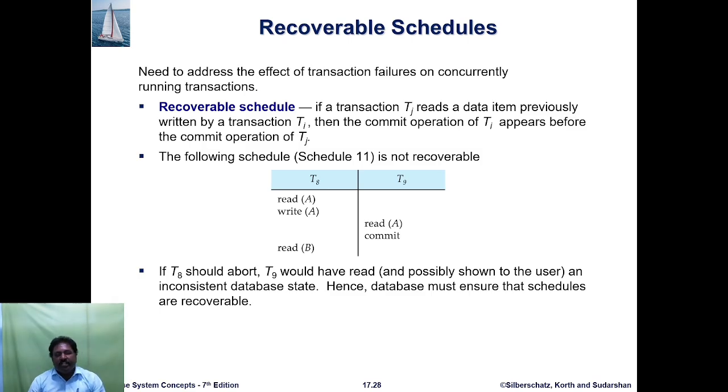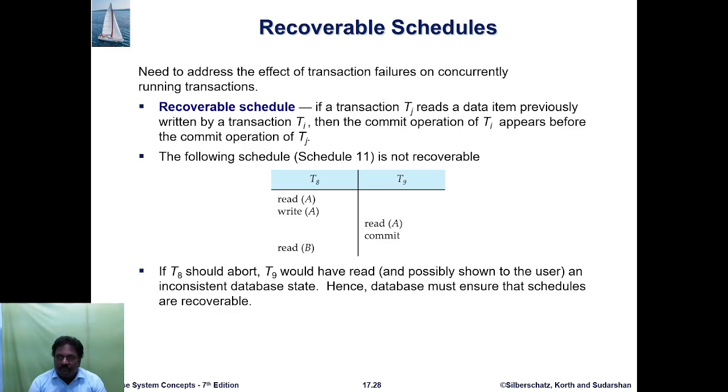Then recoverable schedules, meaning we can recover the data from the hard disk. We need to address the effect of transaction failure on concurrently running transactions. A recoverable schedule means that if a transaction Tj reads data previously written by transaction Ti, then the commit operation of Ti appears before the commit operation of Tj. The following schedule 11 is not recoverable. For example, Ti reads the value of A and writes the value to the hard disk. Then Tj reads A. The commit status denotes all the successfully completed transactions.